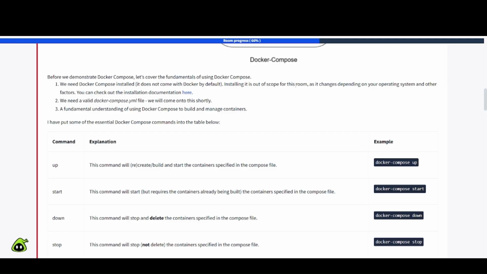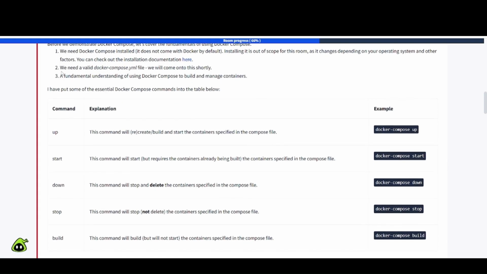Installing it is out of scope for this room as it changes depending on your operating system and other factors. You can check out the installation documentation here, or you can just use Google or a fancy AI tool out there. Two, we need a valid docker-compose.yaml file. We will come onto this shortly. Number three, a fundamental understanding of Docker Compose to build and manage containers.